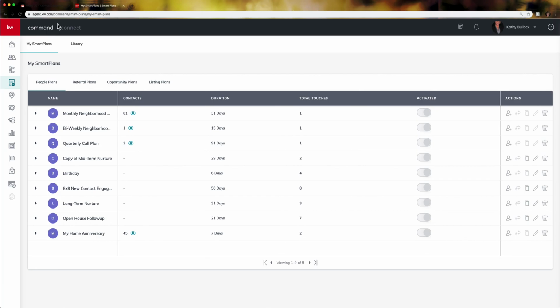I hope you find that these Smart Plans are helpful. It is part of your 36 touch for your contacts. And stay tuned, because I have a feeling after family reunion we're going to have a bunch of updates to this, including being able to add in your own custom Smart Plans. So I hope you found this helpful, and make it a great day.